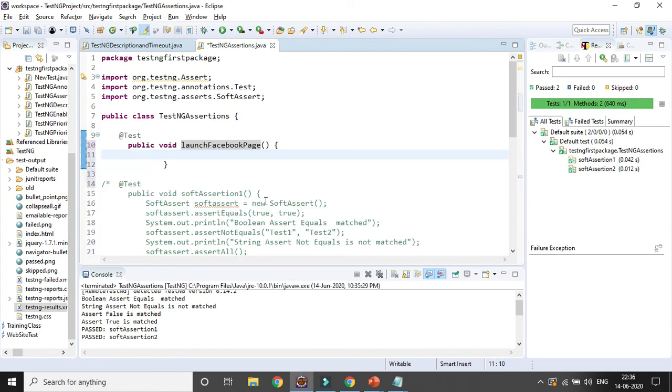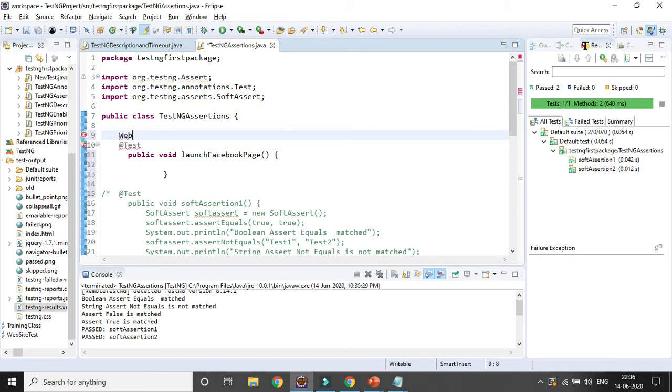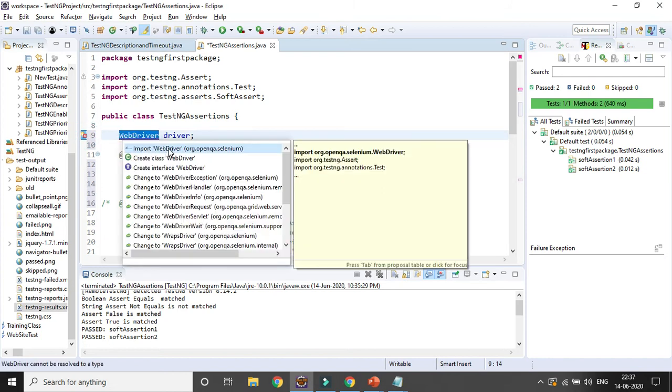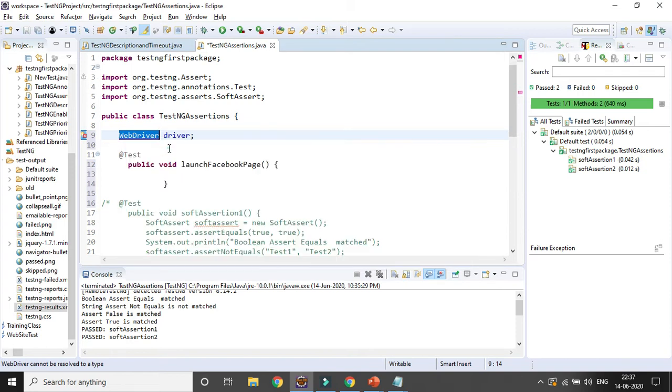So first I will use the hard assertions. Here I need to use WebDriver. I need to create an instance variable for the WebDriver, called driver, because it will be a global variable. So at any point of time if I want to use multiple methods and multiple test cases, it will work. You can see some error message is coming. You need to import the WebDriver interface from the org.openqa.selenium package.